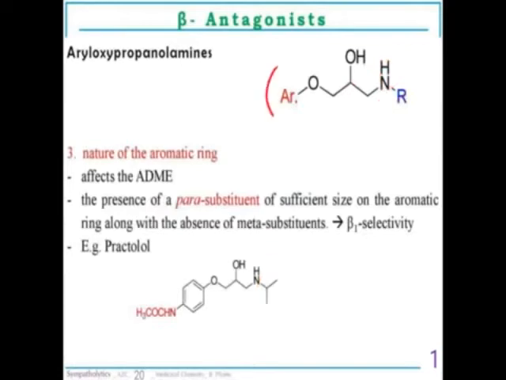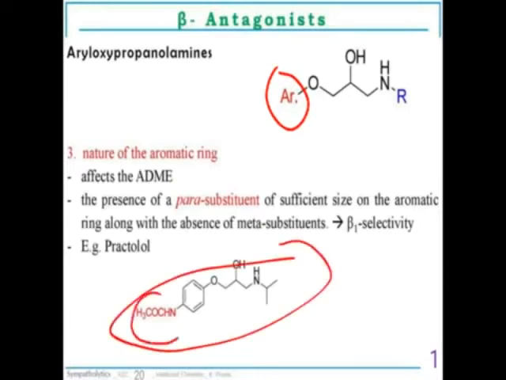Now the nature of the aromatic ring is responsible for the ADME, pharmacokinetics: absorption, distribution, metabolism and elimination. Suppose this is the aromatic ring.